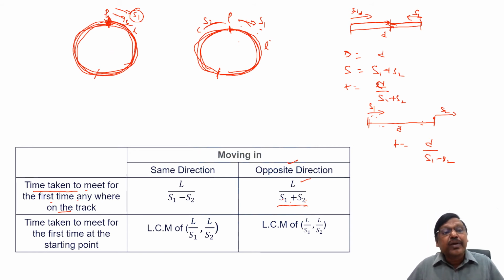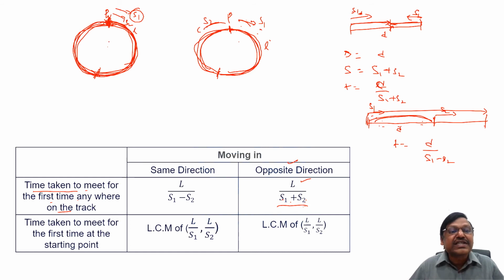The faster guy will go fast and then come and catch up the second guy by covering one extra round. That means the distance is L, the speed is S1 minus S2, so L by S1 minus S2. That is the logic behind it, right?